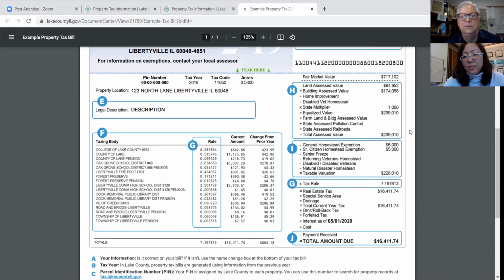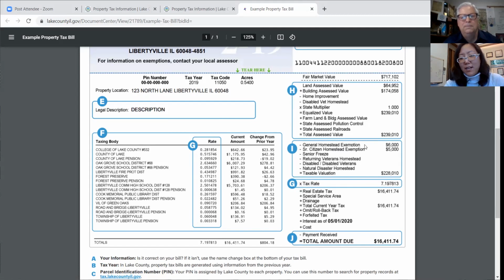And then you'll see here, there's a plus sign, minus, times the state multiplier. It is an actual straight downwards calculation here. And so at the bottom, HI and then the J here. It's like, how did my tax bill come to this amount? It is through this straight equation going down. And once again, the G, the tax rate, is built from this box over here, the G, and it's brought over to be the grand total of what's here, right?